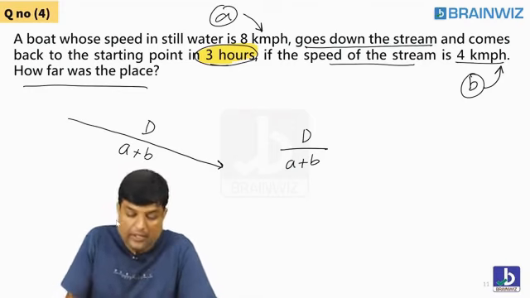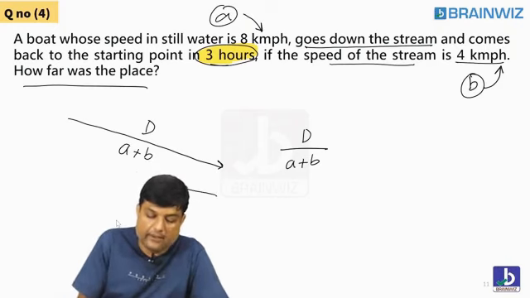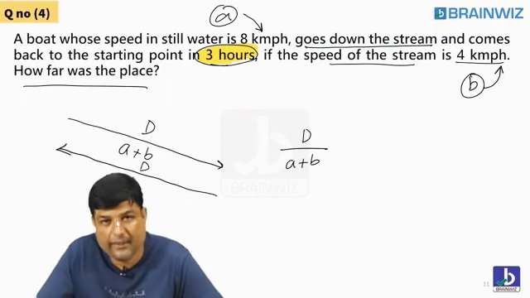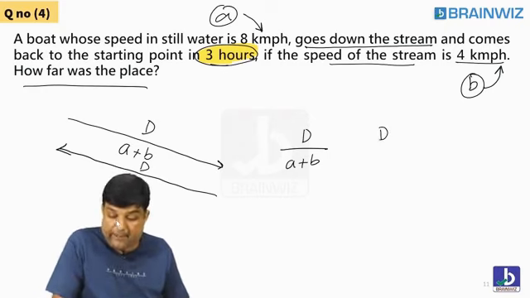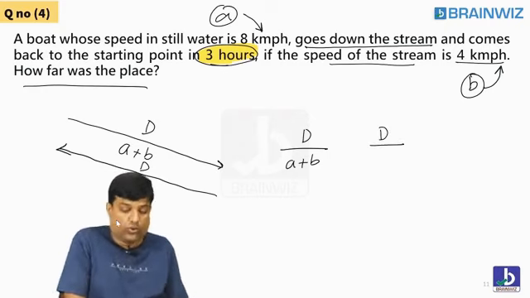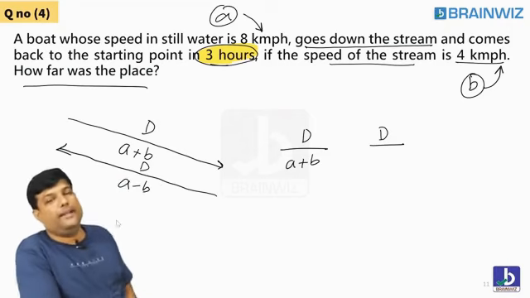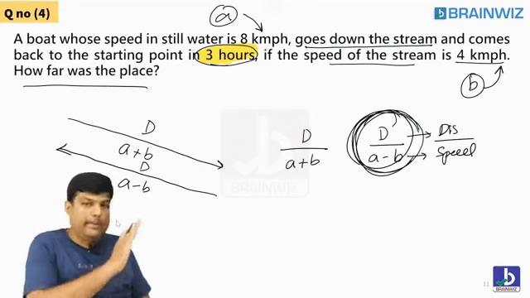Okay, that's good. Now, students, you are going back the same distance D, because your house will be the same place. When you come this much far away, you have to go the same distance back. But students, when you go back, your speed is acting like A plus B or A minus B? You already know that. So it's an upstream time, the time taken to go up.